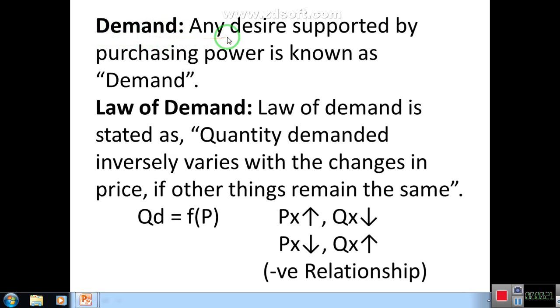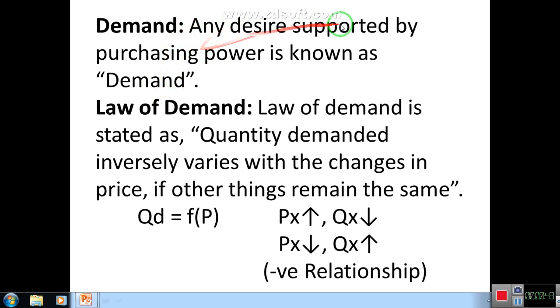Any desire supported by purchasing power is known as demand. Any desire or any wish for which we have the power to get that thing. First desire and the power to fulfill that desire, then it will be known as demand.